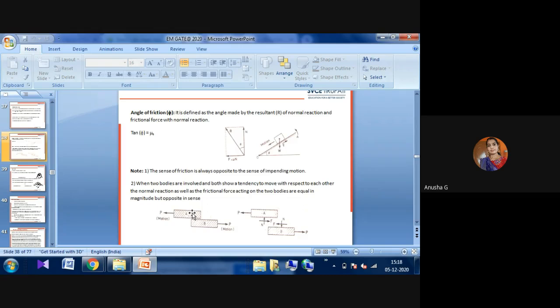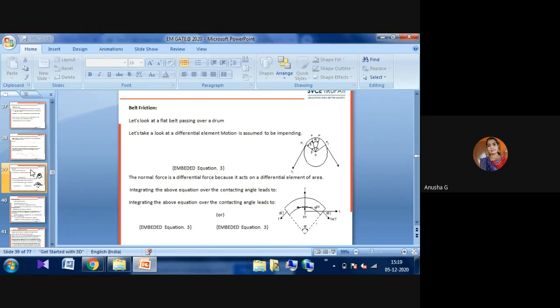Second one: when two bodies are involved, both have some tendency to move with respect to each other. The normal reaction as well as the frictional force acting on the two bodies are equal in magnitude but opposite in sense. You have to observe this clearly. There will be two opposite motions. An example is tug of war: if two sides are dragging the rope, the forces on the two sides will be in opposite directions. When one side's force is in one direction, automatically the other person has to move in the other direction. The friction will change here.